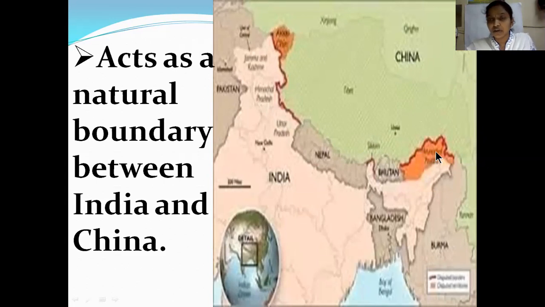Generally, for our houses also we have a boundary line, right? We have a gate where people cannot enter without our permission. Yes, that protects from outsiders. In the same way, this border line, the Himalayas, stays as a natural boundary between India and China. It shows the division. Of these hills and mountains, one part is India, the other part is China. So that shows the boundary between India and China.